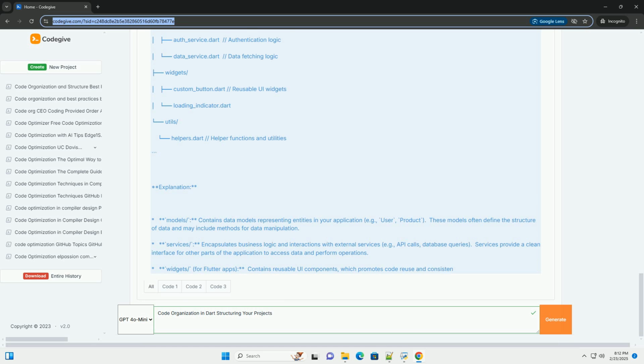Layered architecture. This example demonstrates a basic layered architecture: UI, service, model, utils, making it easier to reason about and maintain. In larger applications, you might add more layers, for example a data access layer. Dependency injection. The task service is created directly within the MyHomePage widget. For larger applications, consider using dependency injection to make your components more testable and loosely coupled.